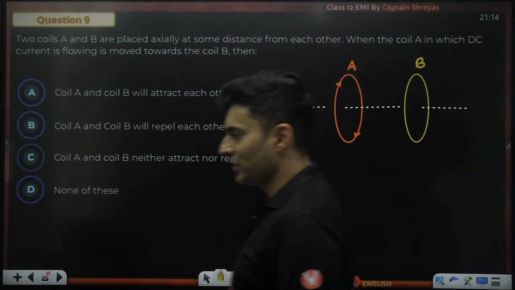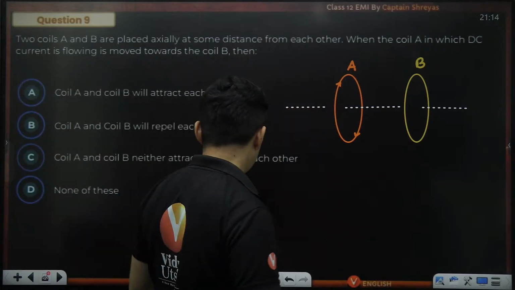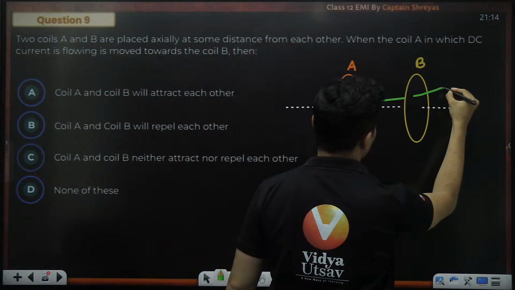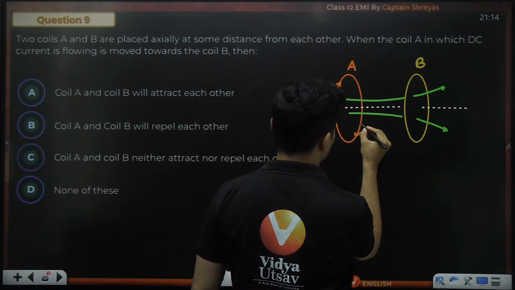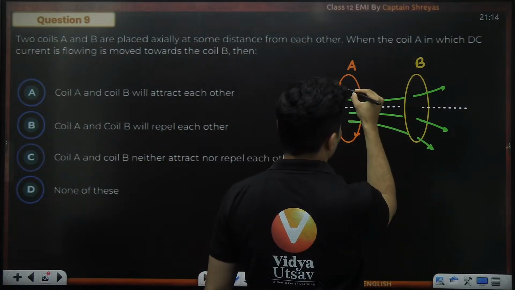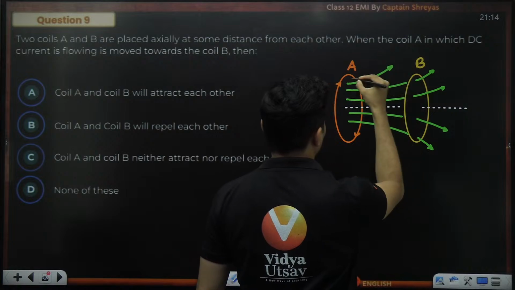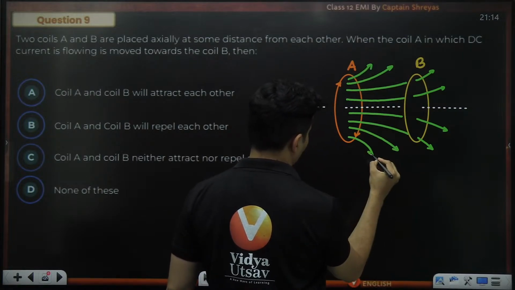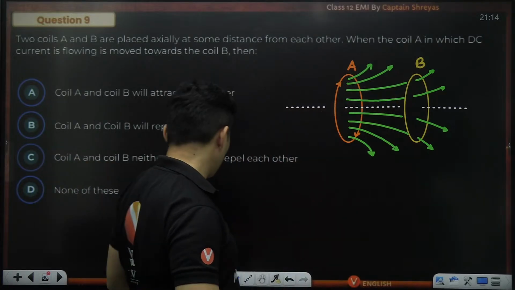Very interesting question. Come on, my dear students. First of all, this coil will create its own magnetic field. The magnetic field lines will probably look something like this. So earlier some flux was passing through it.